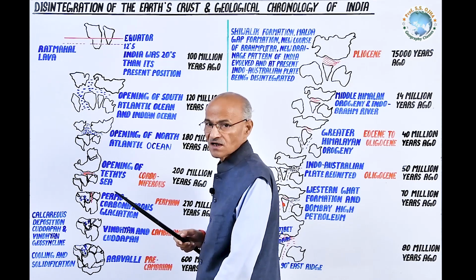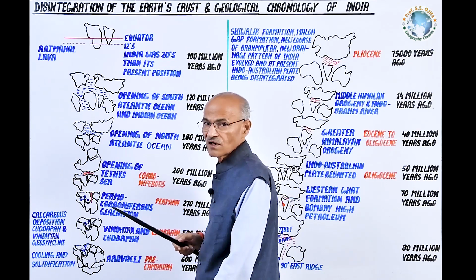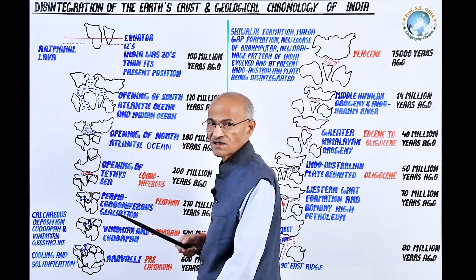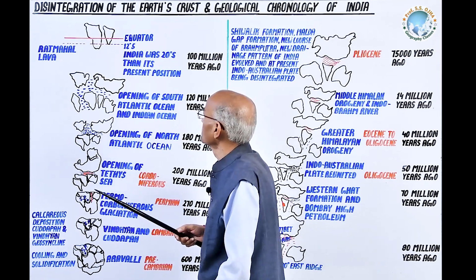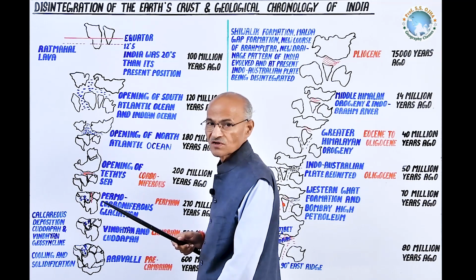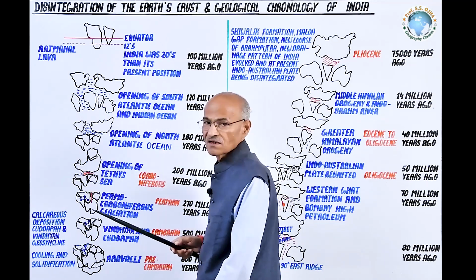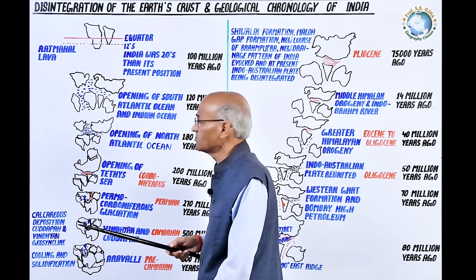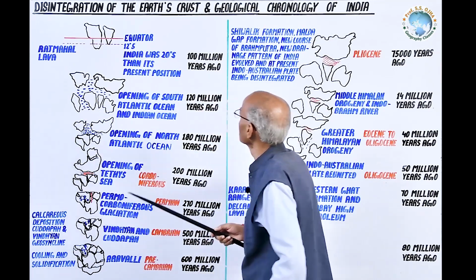It is India, or the Indian plate, which is moving and changing its latitudinal position. The equator or other latitudes are not shifting or changing their geographical position. So which one is better to say? India was on the equator, and in India there are traces of the equatorial evergreen forest.